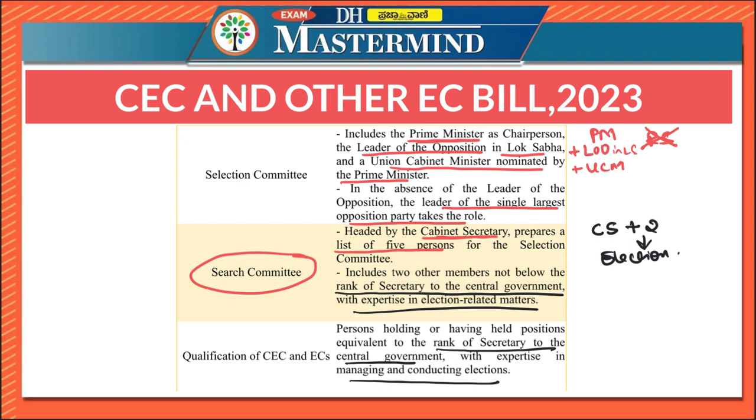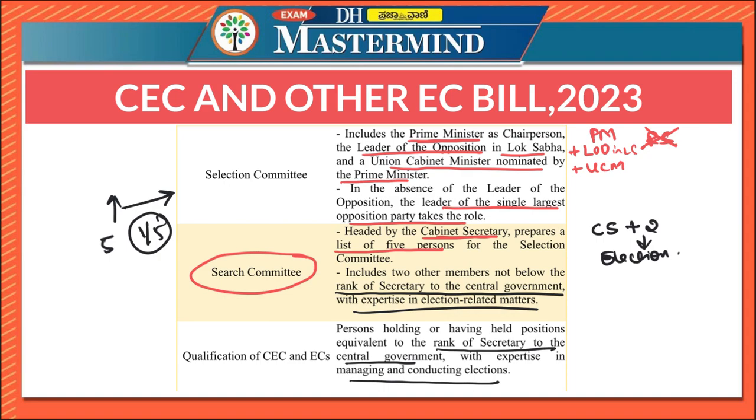Now let us look at the details of the bill again. The search committee will list 5 persons for the selection committee, and the selection committee is going to select one out of these 5 persons as the Chief Election Commissioner or Election Commissioner.